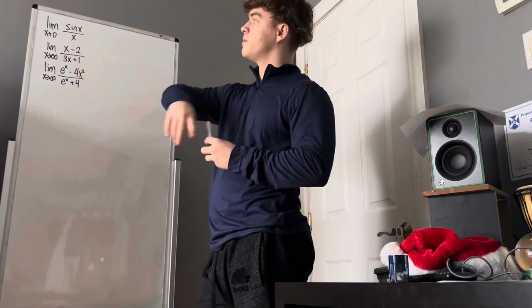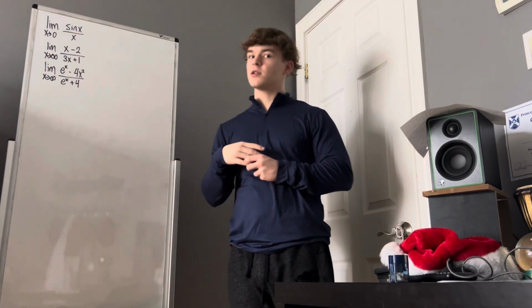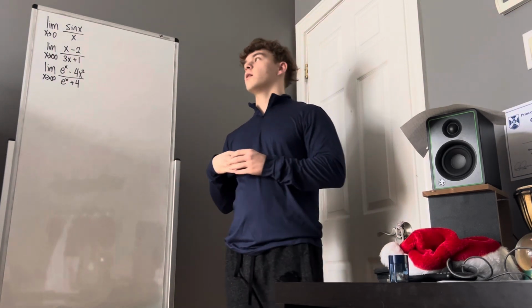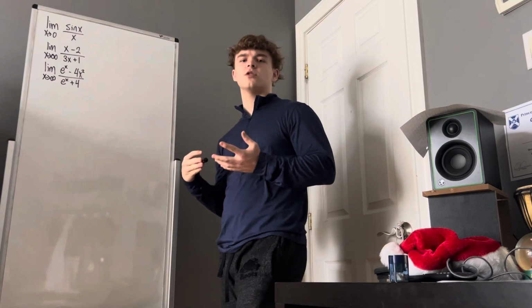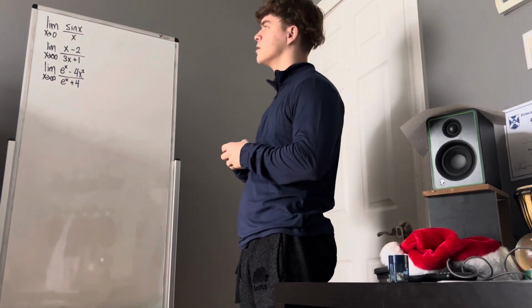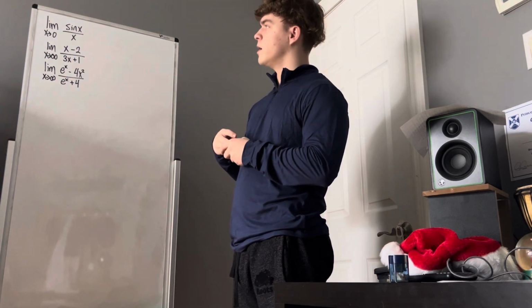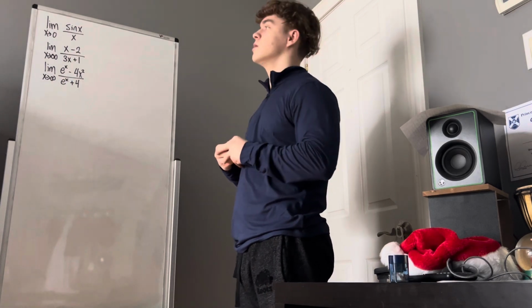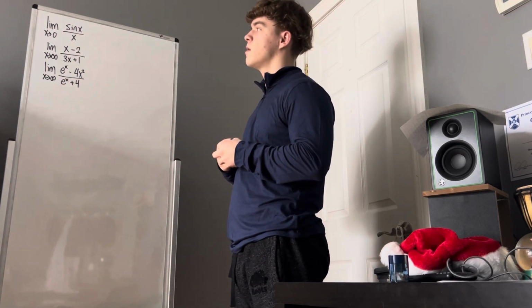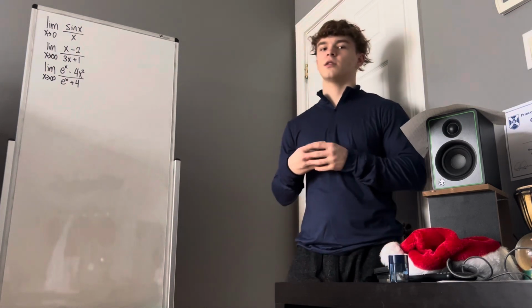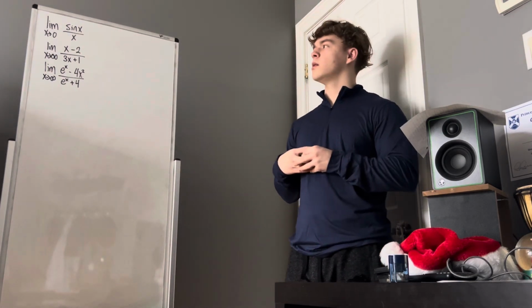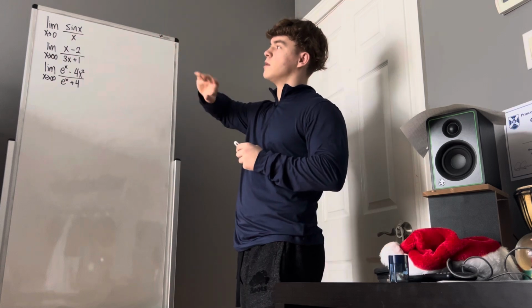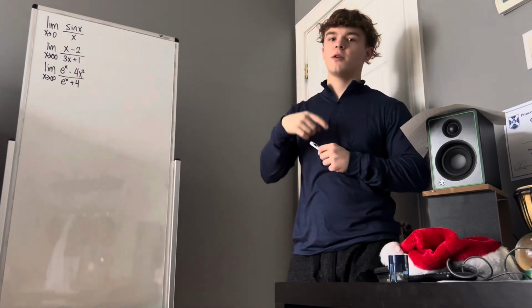So this first limit, it's a pretty famous limit actually. We use it a lot for some reason. I'm not sure why, but that's what my professor said. Now we know that sine of 0 is 0 and 0 is 0, so this is 0 over 0. But L'Hopital's rule tells us we can take the derivative of the top and the derivative of the bottom, and the limit will be the same.